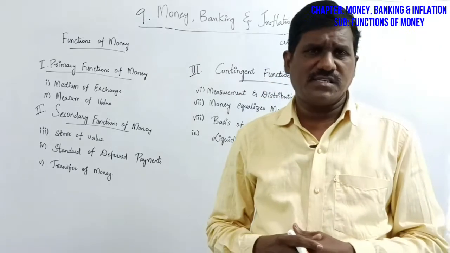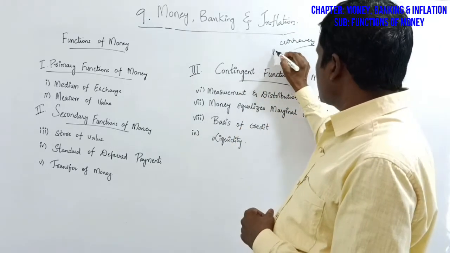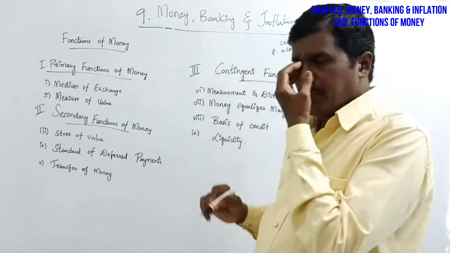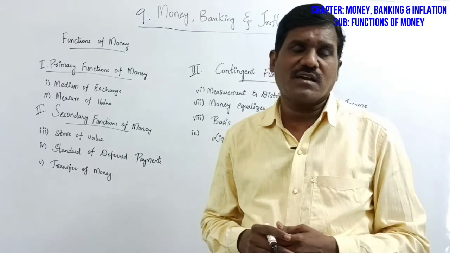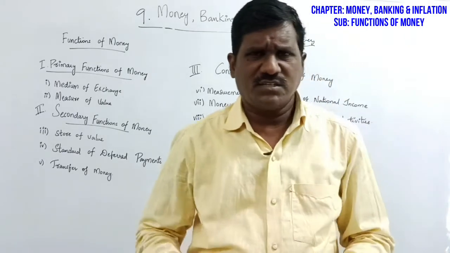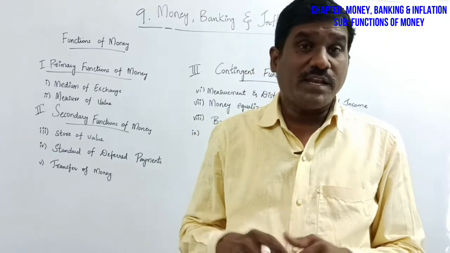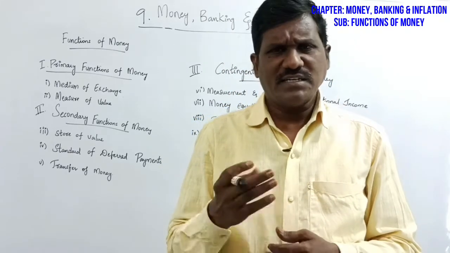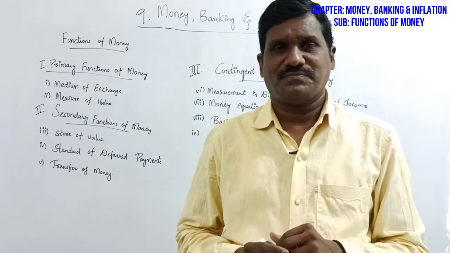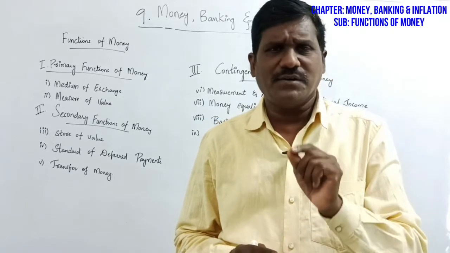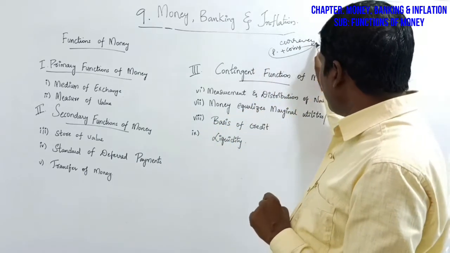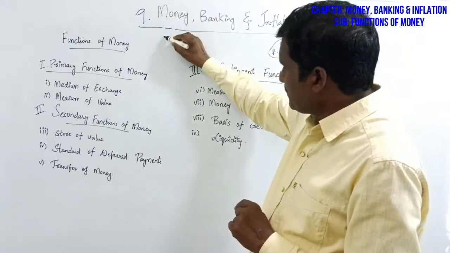What is called currency? Paper notes and coins. Paper notes including coins are called currency. Nowadays, for the transaction of any goods and services, we can use currency. Currency means not only paper but coins also. So coins and paper notes are called currency. It is called money.